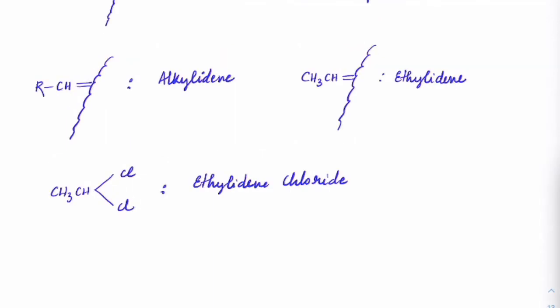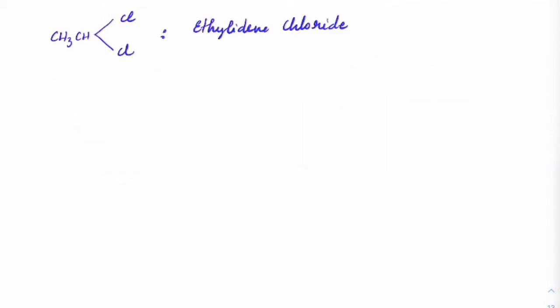If the carbon is connected as a polyvalent carbon to the main chain or the functional group, then we use the word ethylidene, okay, or alkylidene. Is this clear? Either those polyvalent connection to be with the main chain or it is with the functional group, then we will always use this as lydene. So this is about ethylidene.